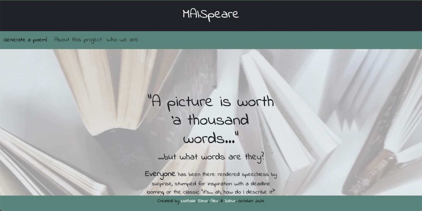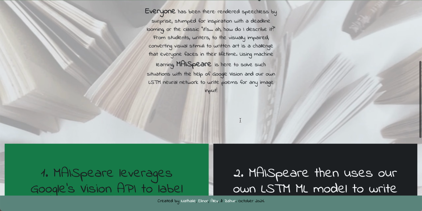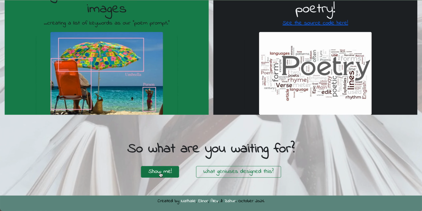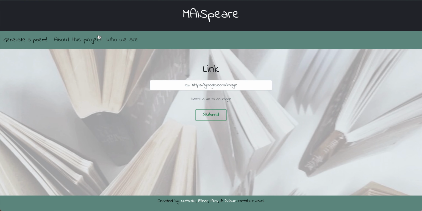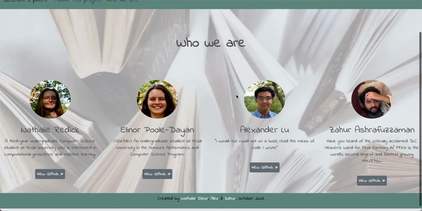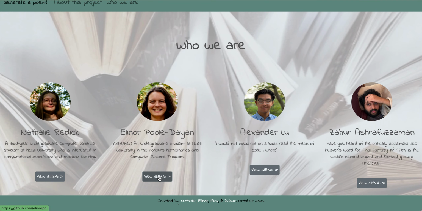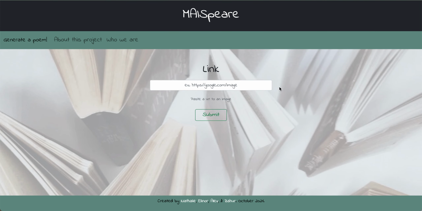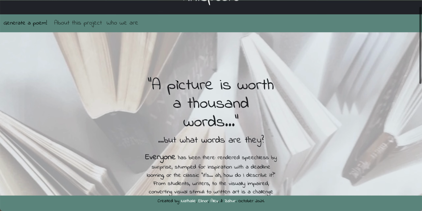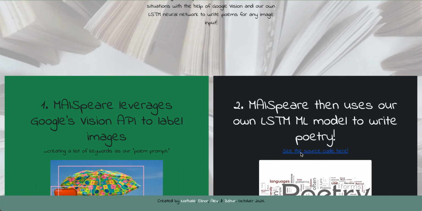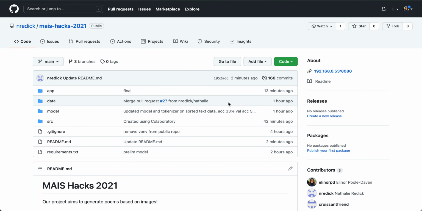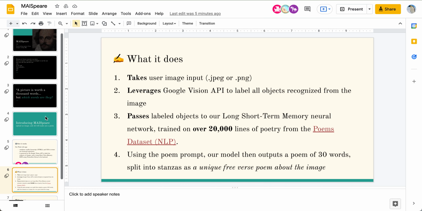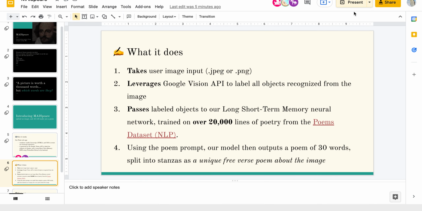As you can see, only the finest quality of poetry. There are other parts of this website here, including an about page, a show me that leads back to the main page, who we are, a little introduction to each of ourselves and our GitHub repos, and voila, that's about it. If you'd like to see the source code under about this project, you can click this link, which will take you to the original GitHub repo. Back to the presentation.